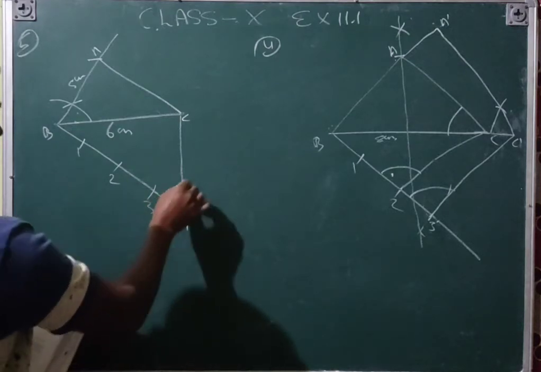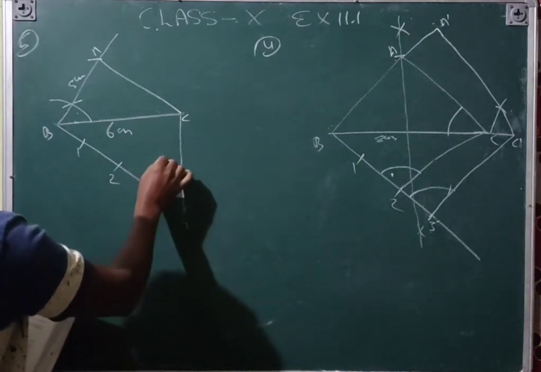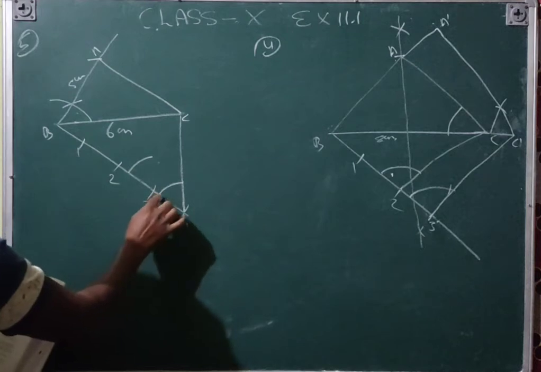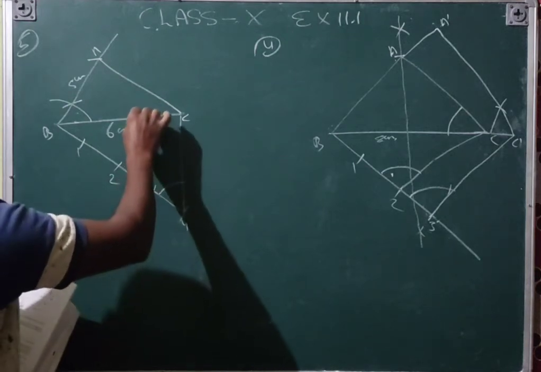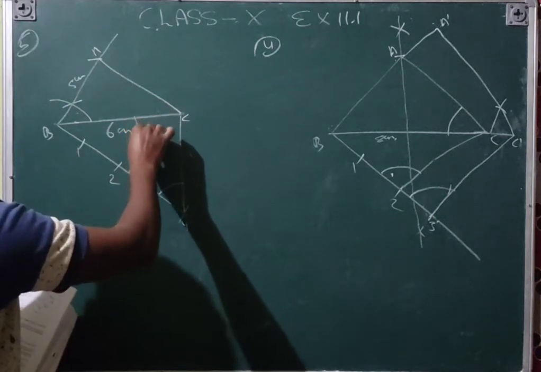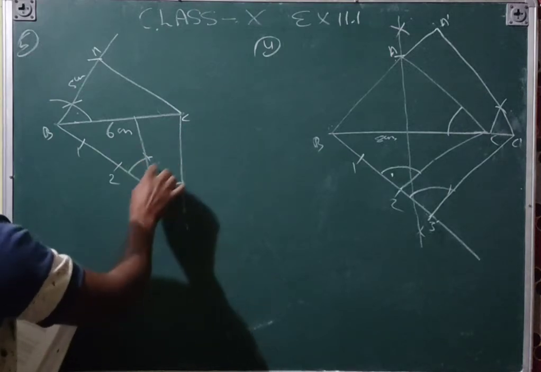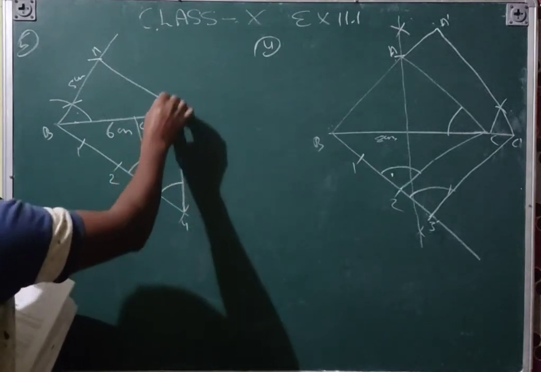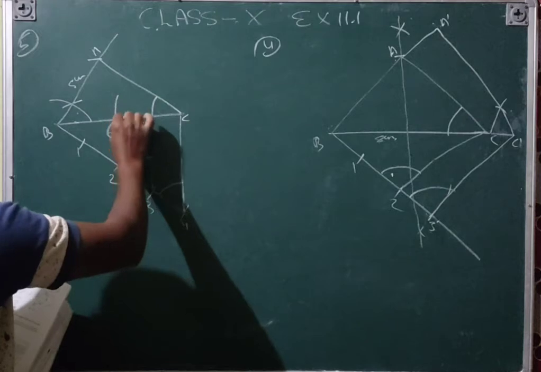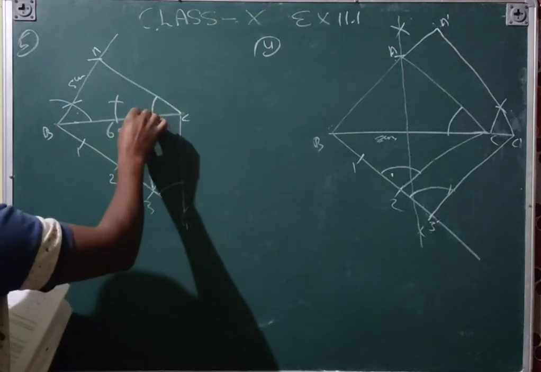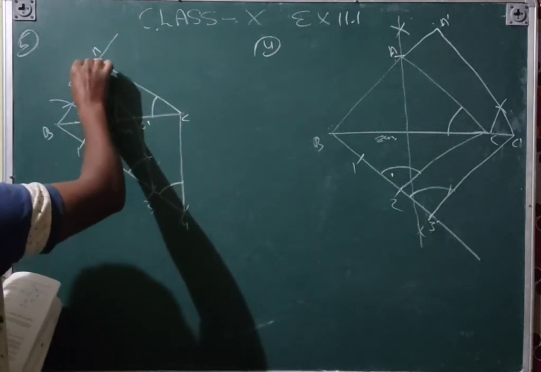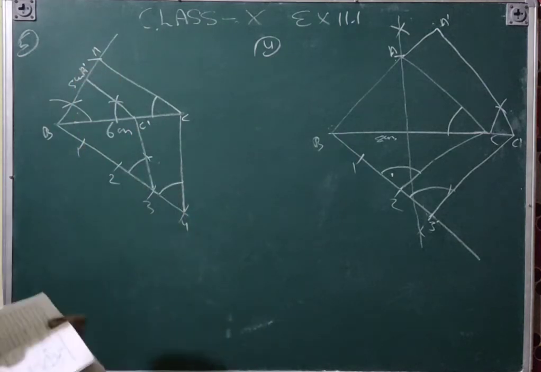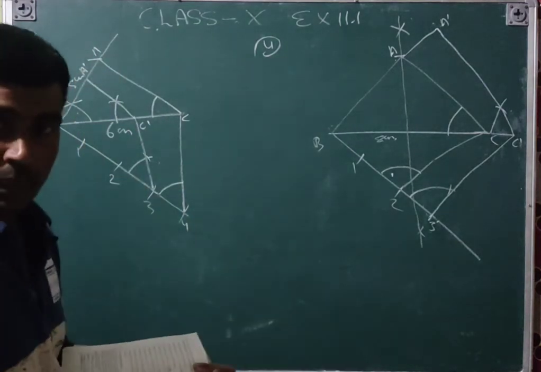And then similarly you will do the work like this and like this. By this distance you will make an arc. That must be parallel. This is C dash. Similarly you will do here also. By the same distance you will make an arc. This is the A dash. Right? And then question number 6.